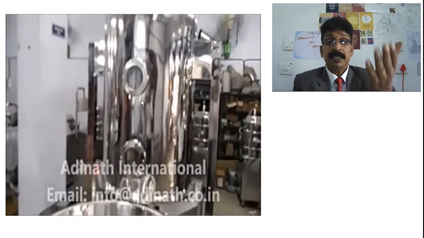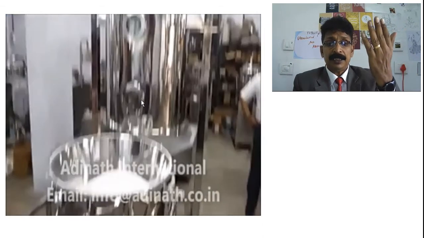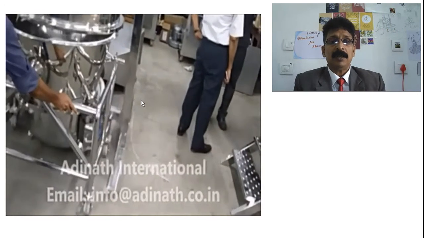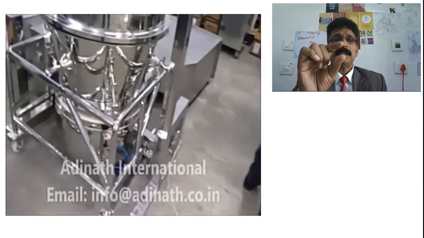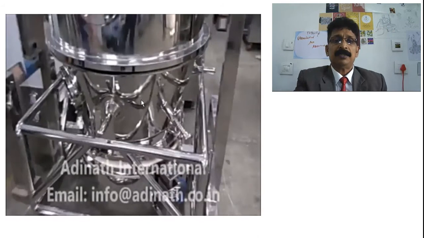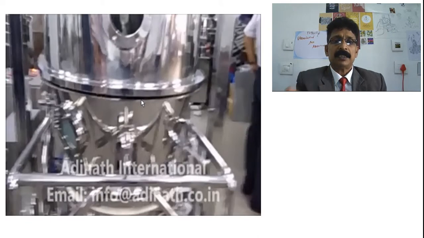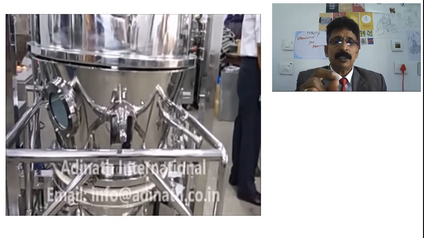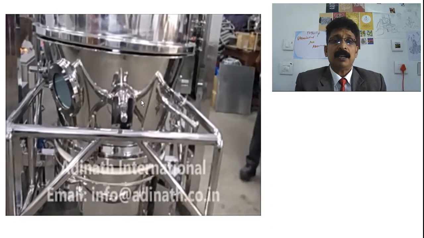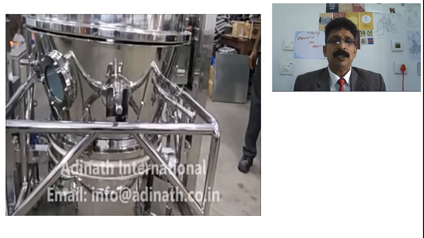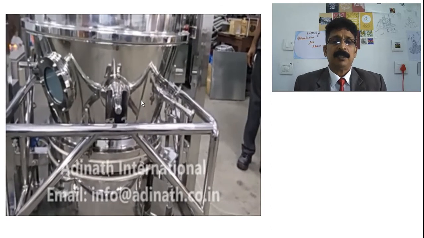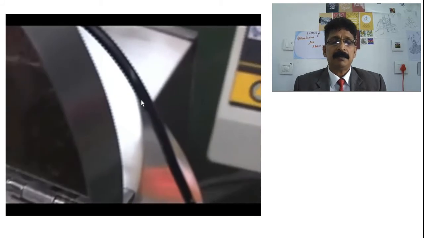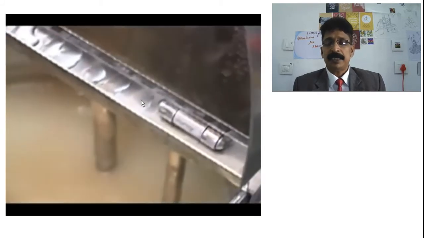bed dryer is lifted by pressing the shoe, and this vessel will be inserted and made airtight, and automatically when you put the switch, it fixes airtight. You see that the clamp will be lifted, or by means of pneumatic pressure this will close. There should not be any gap. You can see now it gets closed with the pneumatic pressure, it has been closed. And then they will see the parameters, the temperature, and the moisture content.